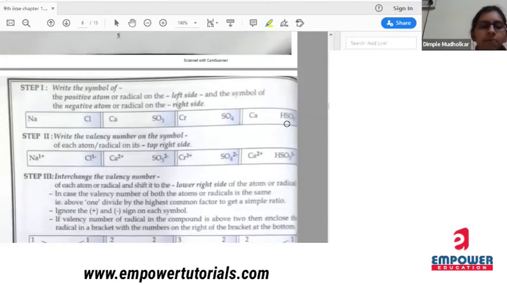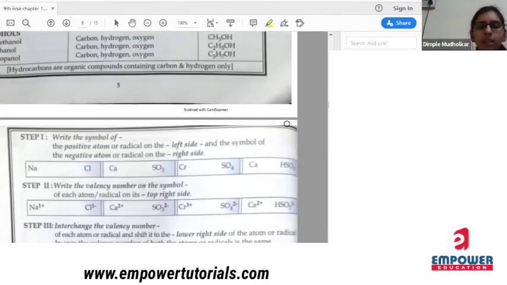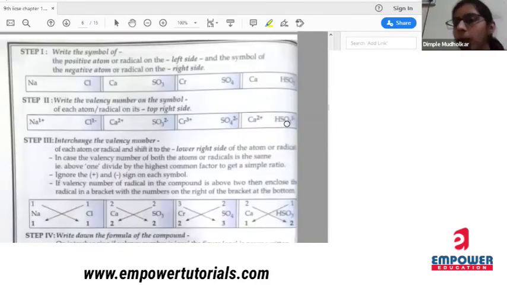Now there are some steps to write the name of the compounds or to write the chemical formula of the compounds. Okay. So what are those steps? We'll see. Step 1. The positive atom or radical on the left side and the symbol of negative on the right side. Okay. So the one which has a positive sign must be on the left hand side, and the one which has the negative sign should always be on the right hand side. Positive left hand side, negative right hand side.